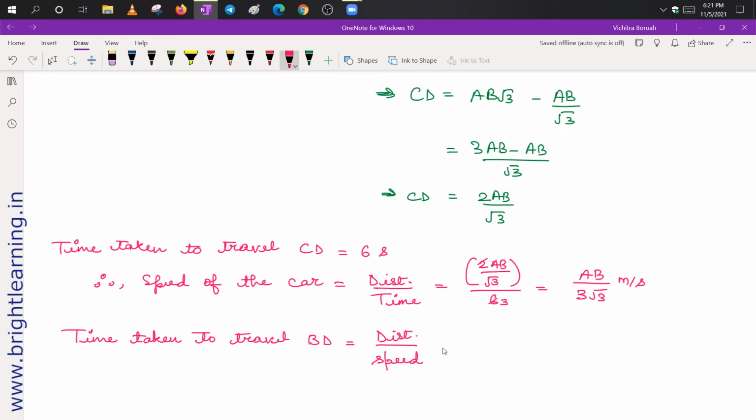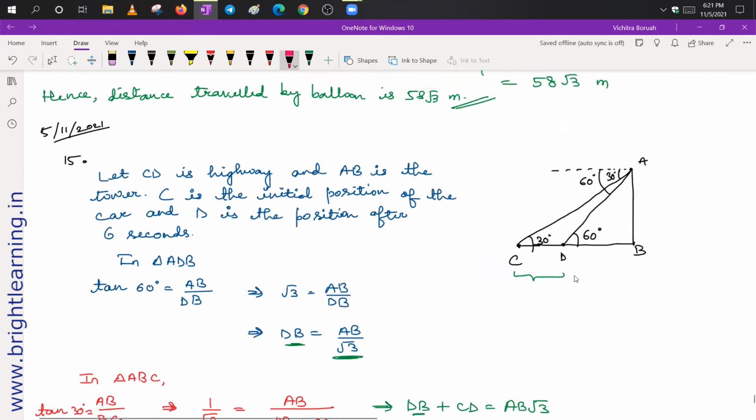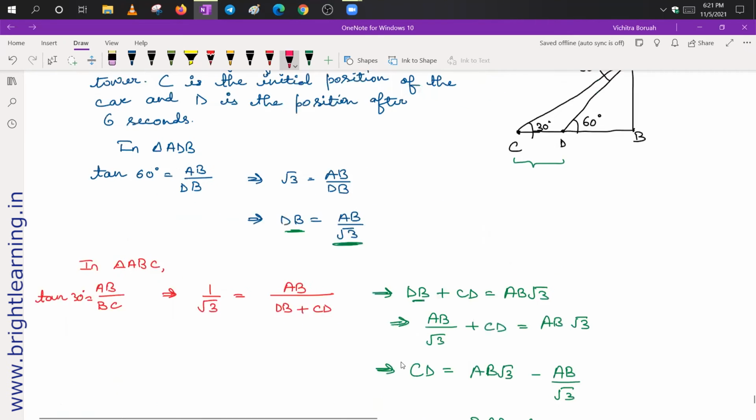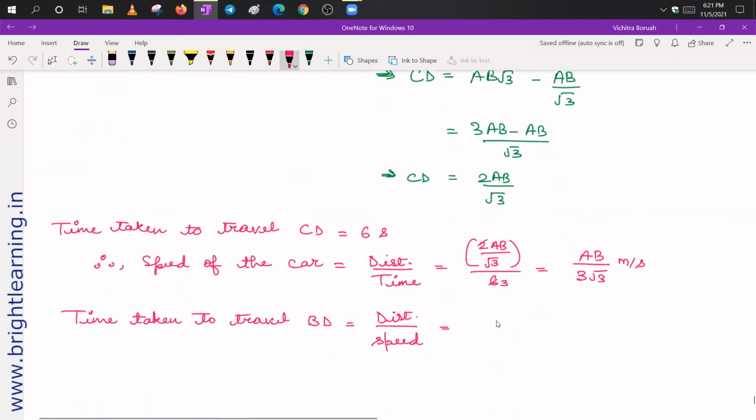So now here, what is the distance? This is the distance. So distance here is AB upon root 3. So here you will put AB upon root 3. And what is the speed? Speed is AB upon 3 root 3. Now just cancel out the terms. AB and AB get cancelled. Root 3 and root 3 get cancelled. And this 3 goes in the numerator side, and it is equal to 3 seconds.